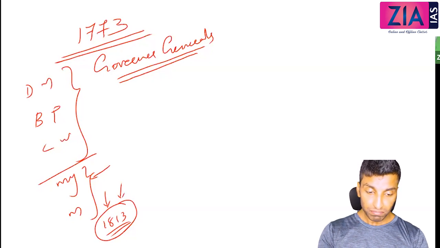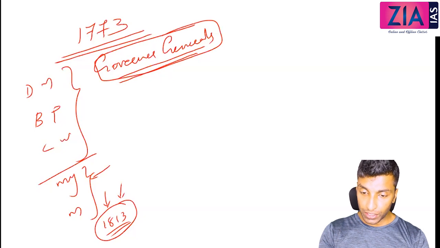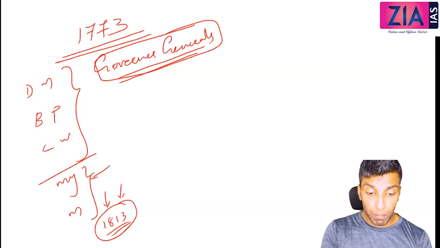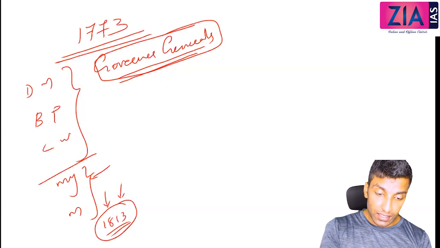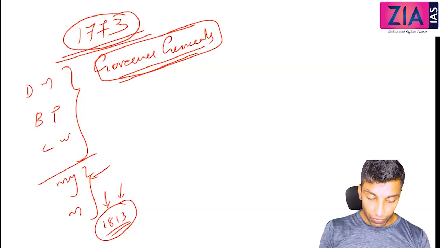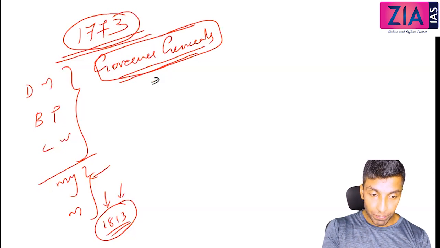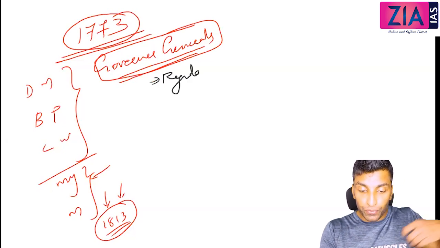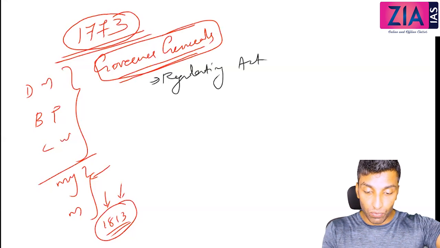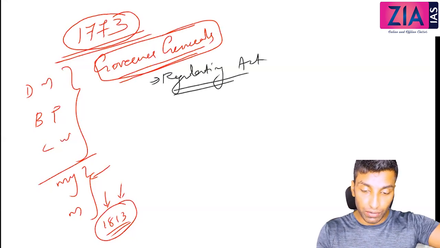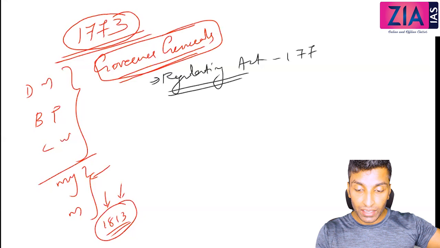Okay, so here we will start with the Governor Generals, and the first one is Lord Warren Hastings. But before that, when we discuss 1773, we need to discuss the Regulating Act. So the first Regulating Act is what we are supposed to discuss here, that is in 1773.